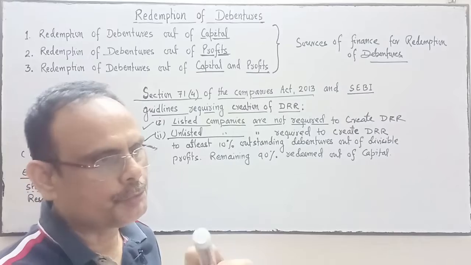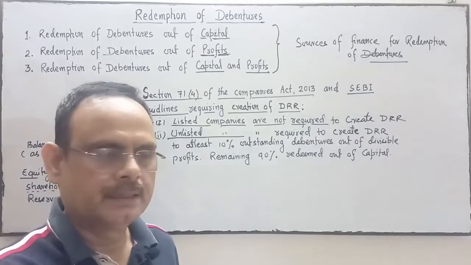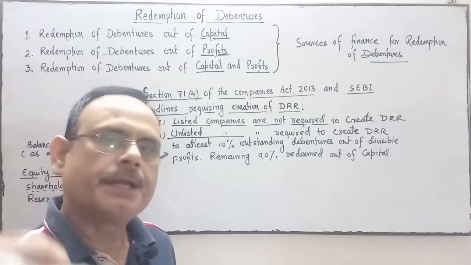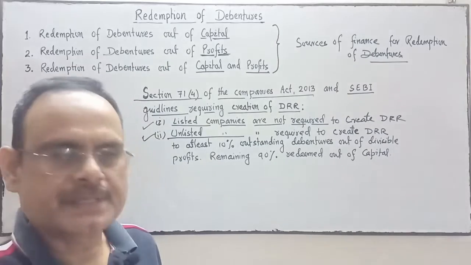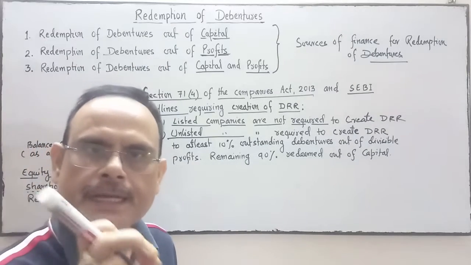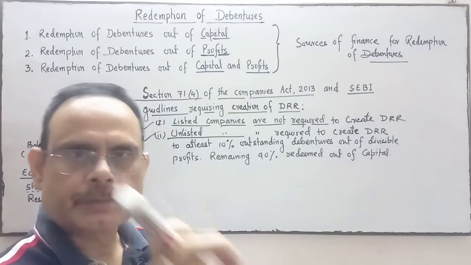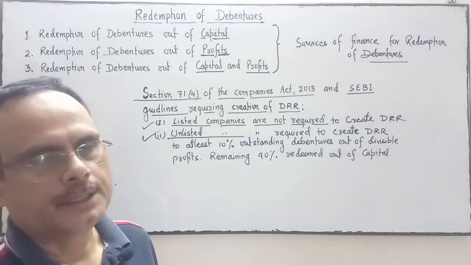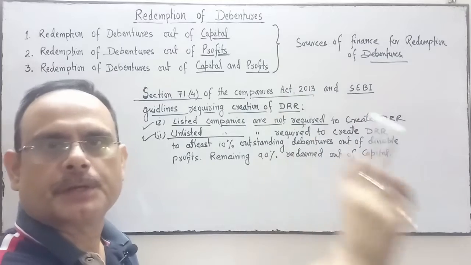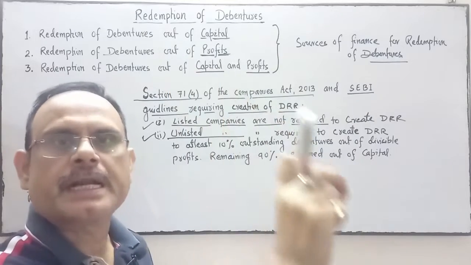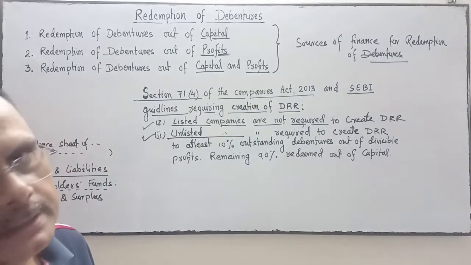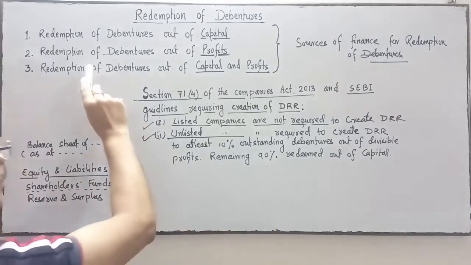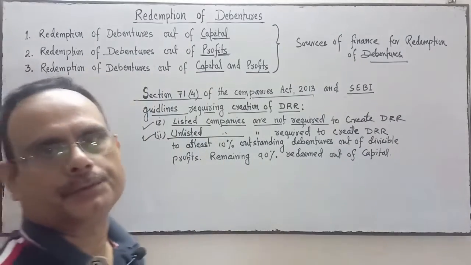Before distribution of dividend, the company creates debenture redemption reserve. This is a specific reserve the company creates from that surplus amount before the declaration of dividend for this particular purpose. The purpose is what? Redemption of debenture. Then we say that it is redemption of debenture out of profit only.